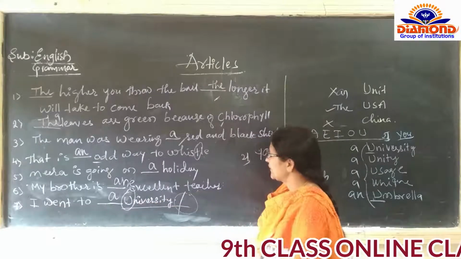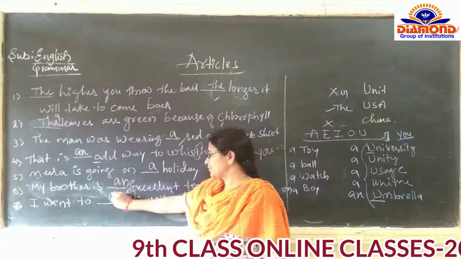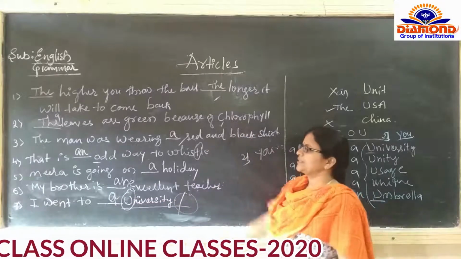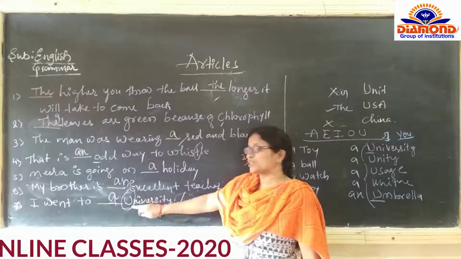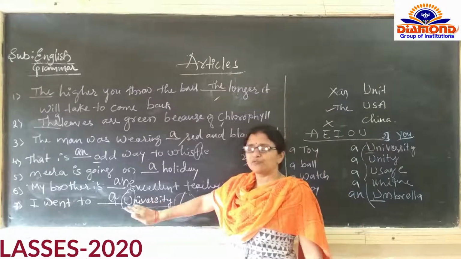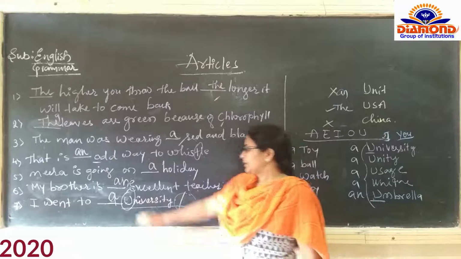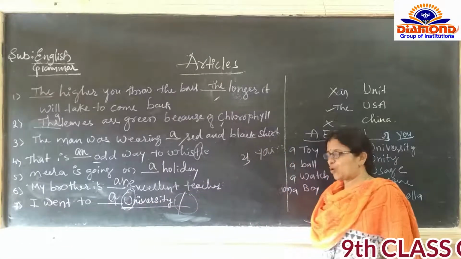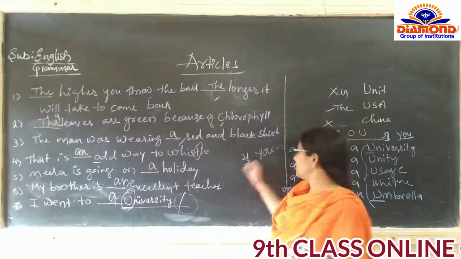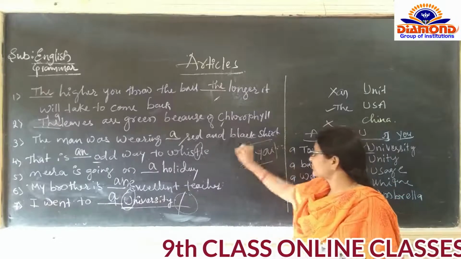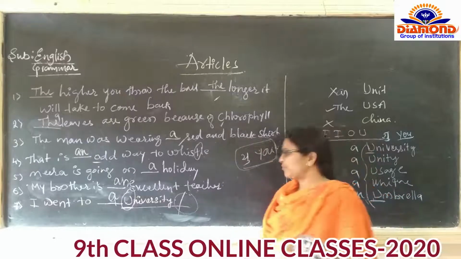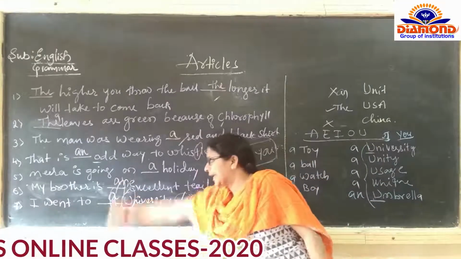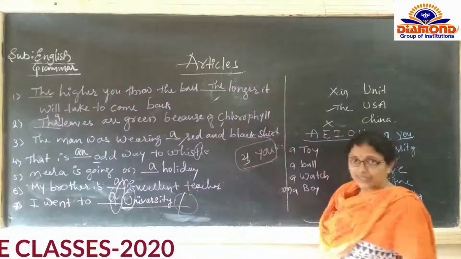The most confusing part in the article is this U sound. They will give the first letter as U, a vowel, but the sound is the YOU sound. So before university, unity, everything, we must use a without any hesitation.